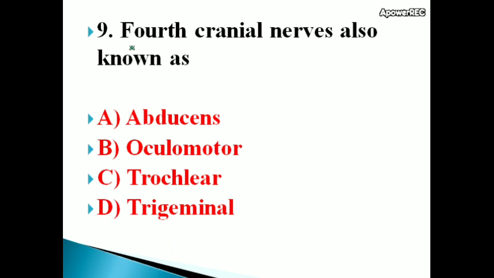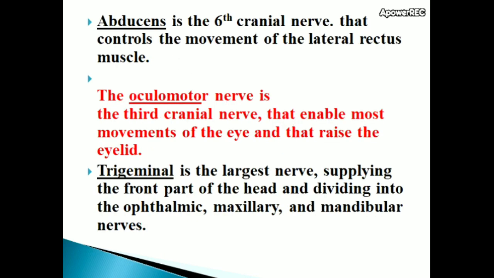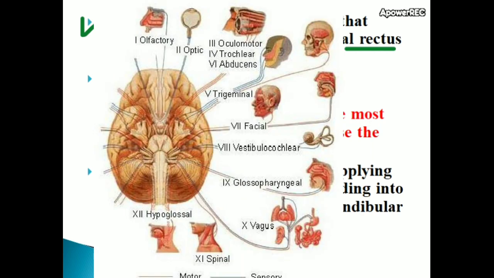Next question, the fourth cranial nerve is also known as, options: abducens, oculomotor, trochlear, trigeminal. Correct answer is trochlear. Trochlear is the fourth cranial nerve. Abducens is the sixth cranial nerve that controls the movement of the lateral rectus muscle.